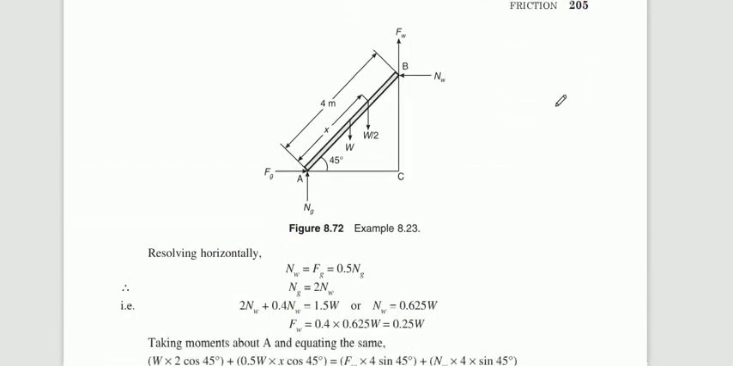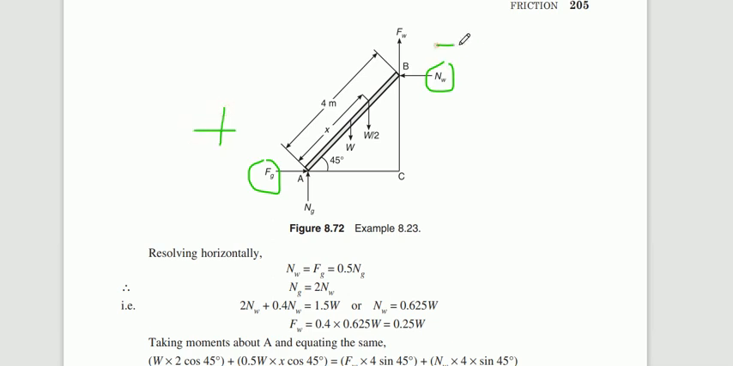So this is the free body diagram I have shown. Fw is moving upward, with normal reaction Ng, and W by 2 is the weight of the man. Now summation of horizontal forces is equal to 0. How many horizontal forces are there? Only 2 horizontal forces are there. Fg is in positive direction, Nw is in negative direction, therefore Nw is equal to Fg.